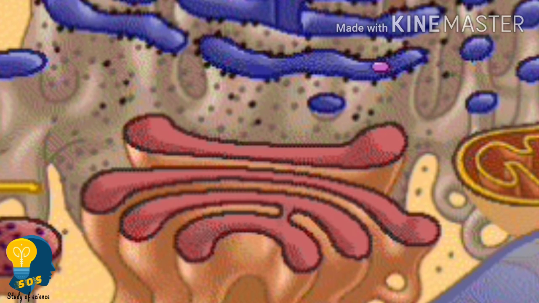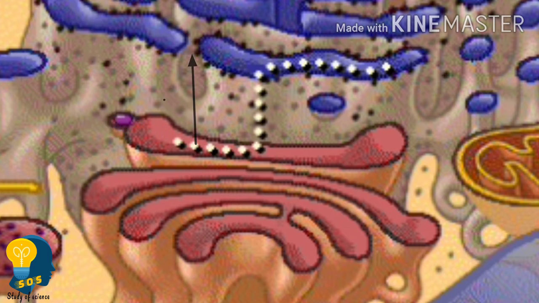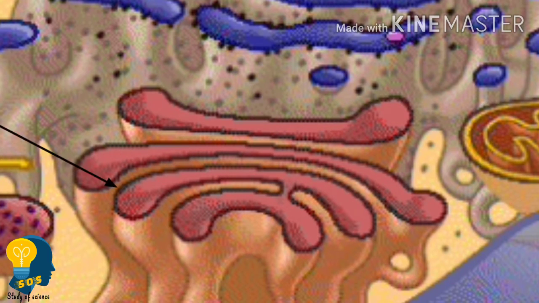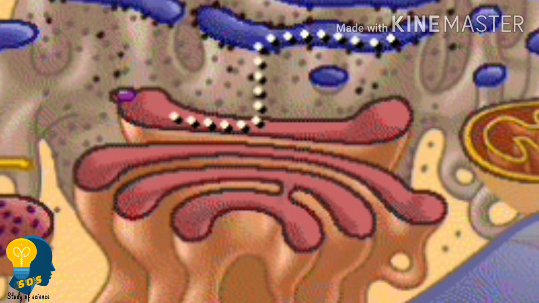Here, the Golgi apparatus receives the proteins. From where does it receive the proteins? As I told you, the cis phase is focusing towards the nucleus. Nucleus gives the proteins to the Golgi apparatus. That means Golgi apparatus receives the proteins from the nucleus and it stores them inside. As it stores the proteins which have been received by the cis phase, later what does it do? It modifies whatever proteins it has received from the nucleus.